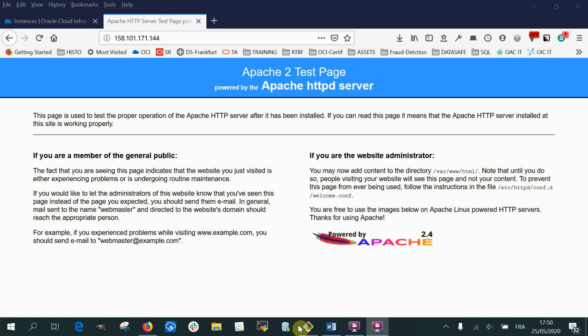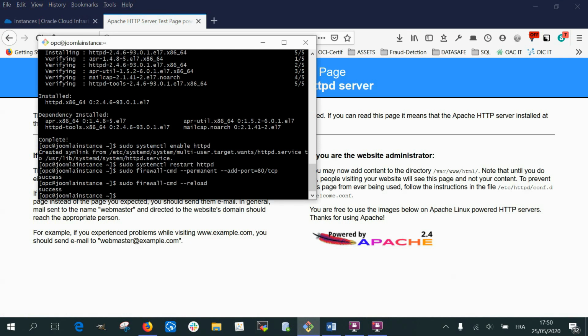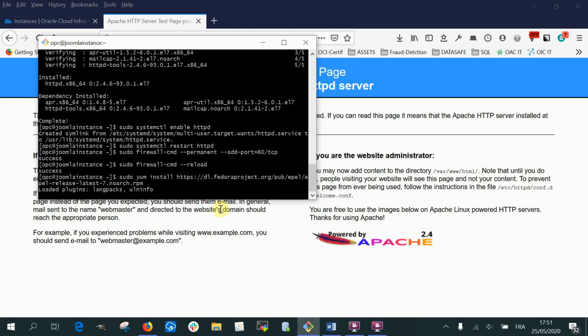So next step is to install PHP. So we need to download the EPEL package for Linux. There we go.